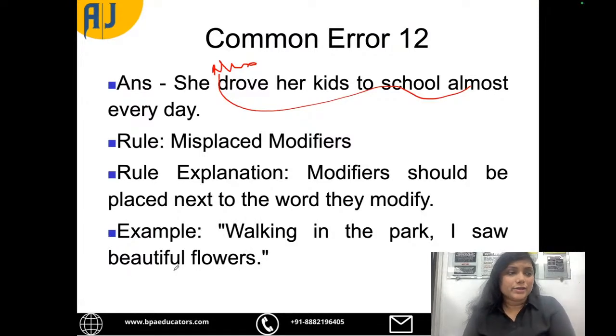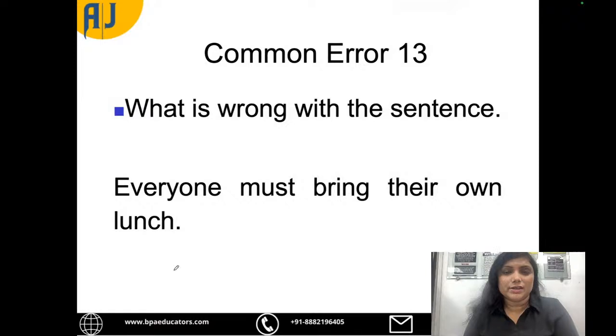Okay. Now, the third question for the day is, tell me what is wrong with this particular sentence. Is there something wrong with this sentence? Everyone must bring their own lunch.